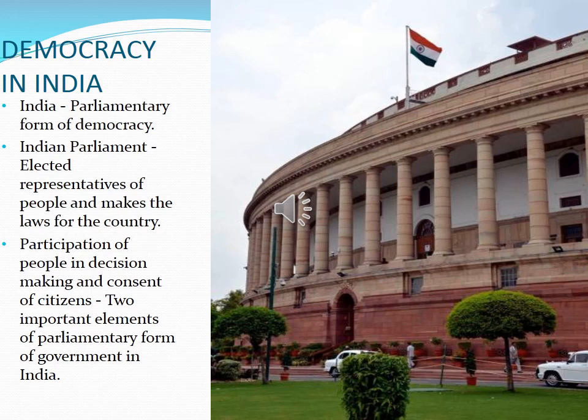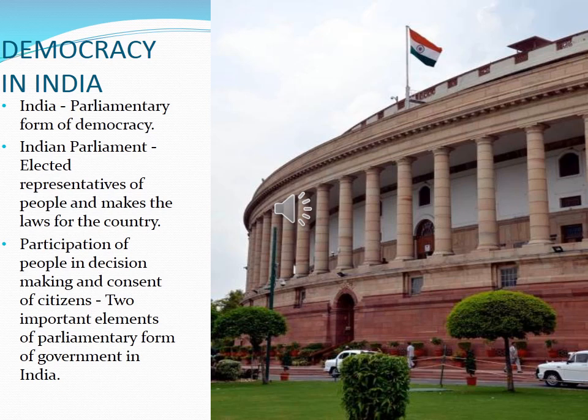India has a parliamentary form of government in which the parliament members are elected by the people, and they make the laws for the country. The participation of people in decision making and the consent of citizens, that is, the permission of the citizens, are the two important elements in the parliamentary form of government. Only the citizens give permission.